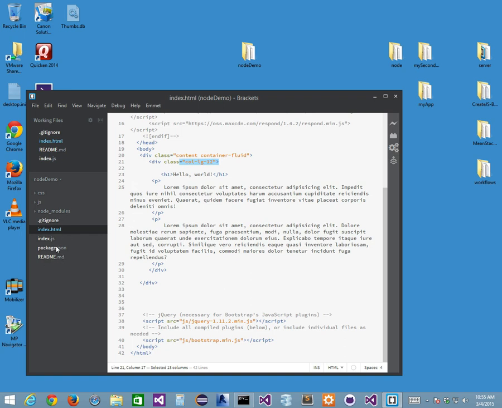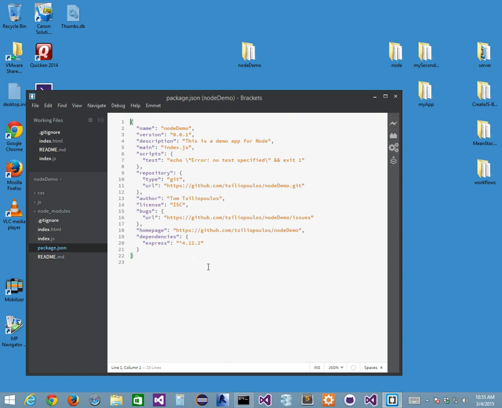And if I look at my package.json file, it has not only the stuff that I put in here, but also it mentions this dependency. Here's my dependency, for this Node demo. This is my home page. But my dependency is Express. This Express module is one of the dependencies listed inside the package.json file. The package.json file inside every one of my Node projects tells me all of the project's dependencies.